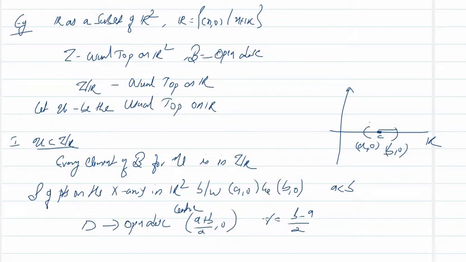So you will get a disk like this. That is, D is an open disk in R2 under the usual topology.